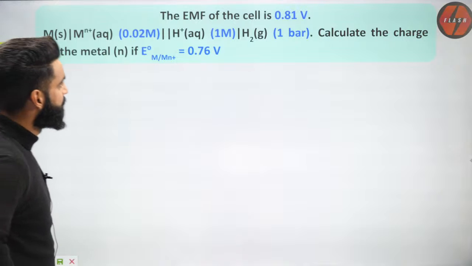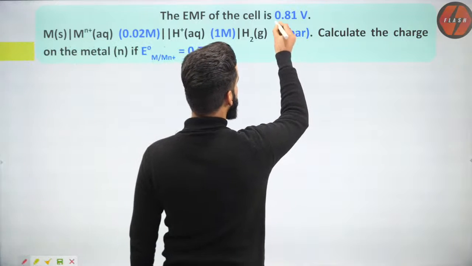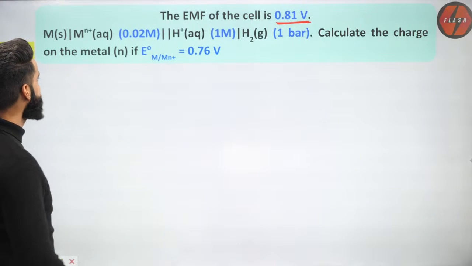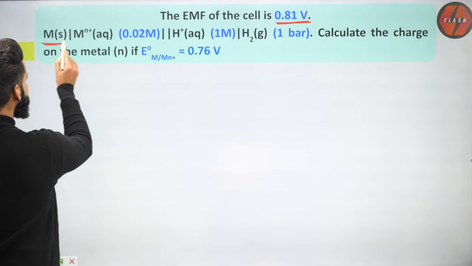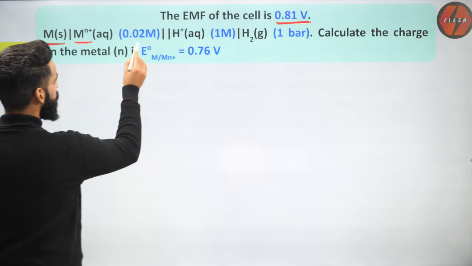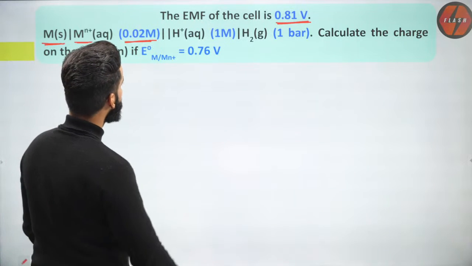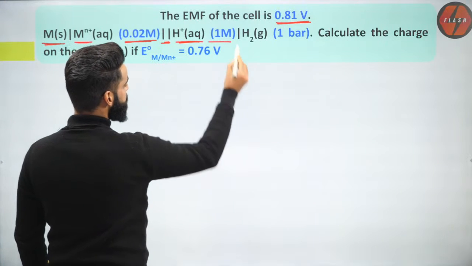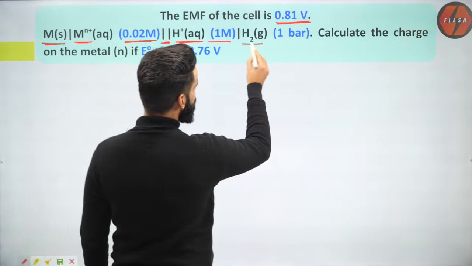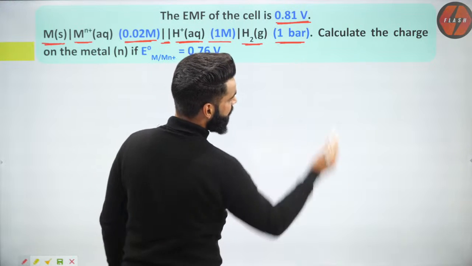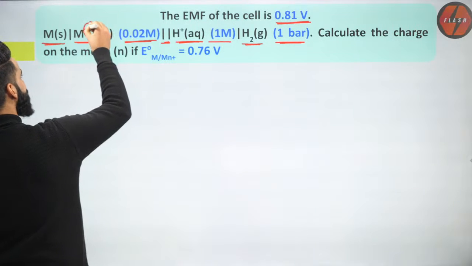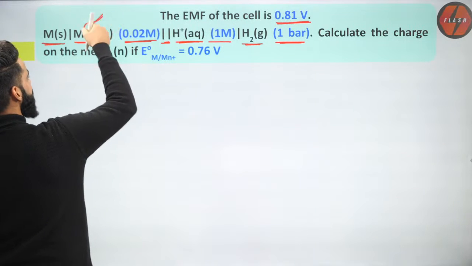See, guys. The EMF of the cell is 0.81 volts. The cell which is given to me: metal solid changing to Mn positive aqueous, whose concentration is 0.02. On the right hand side of the salt bridge, we have H positive aqueous whose concentration is 1 molar. It is changing to H2 gas, which is at the pressure of 1 bar. Calculate the charge on the metal. We have to calculate the value of N right here.